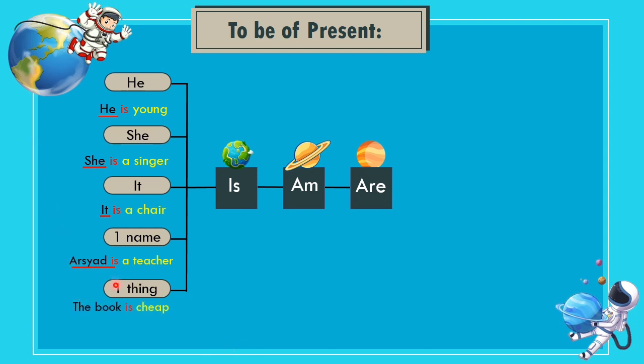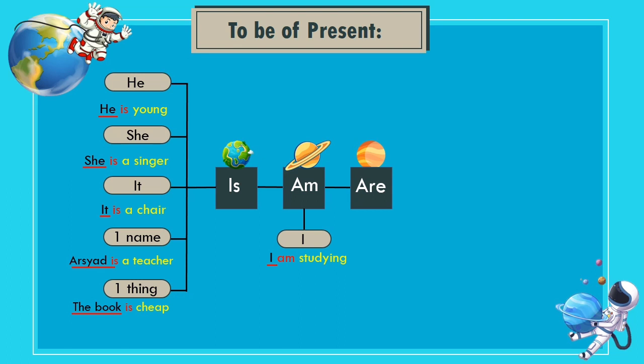The word book denotes one item because it is not followed by s, which symbolizes the plural. So the sentence uses to be "is". Next is to be "am", which is used when the subject is I. For example, I'm studying. The next discussion is "are".